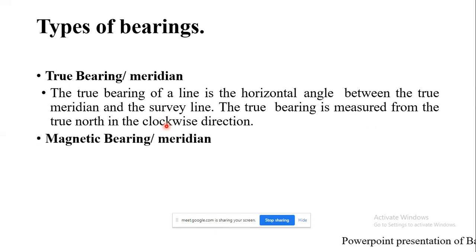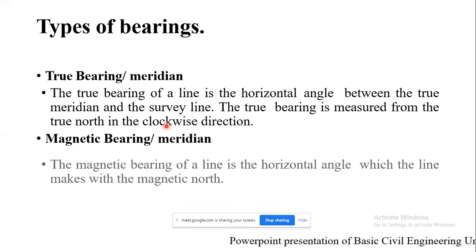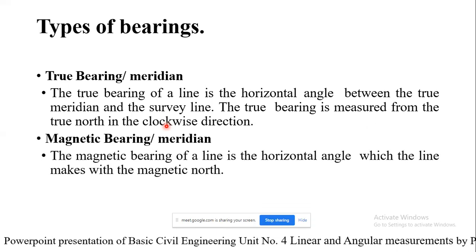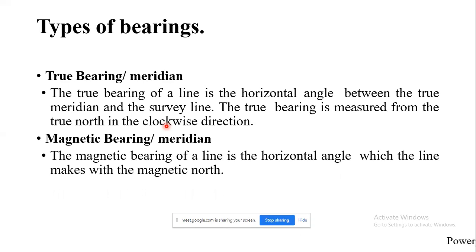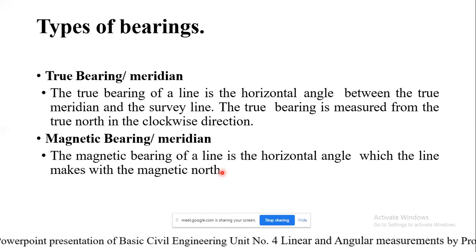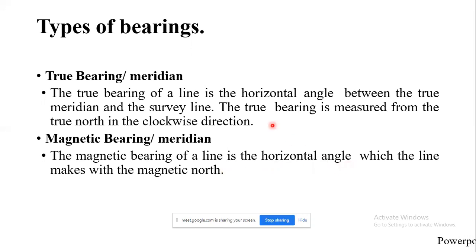Second one is the magnetic bearing or meridian. The magnetic bearing of a line is the horizontal angle which the line makes with the magnetic north. So what is the basic difference? In this case, a freely suspended needle is there, and with respect to that only, whatever angle is measured, that is your horizontal angle. But the true bearing is measured with respect to the true north.